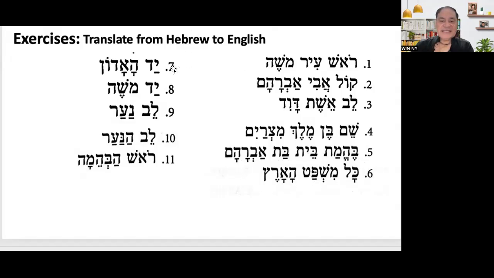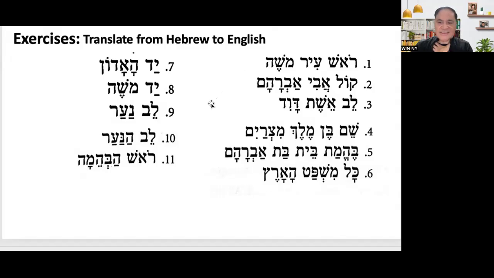Number seven, Yad Haadon. Number eight, Yad Moshe. Number 9, Lev Naar. Number 10, Lev Naara. Number 11, Rosh Habihema. So you have to translate properly.